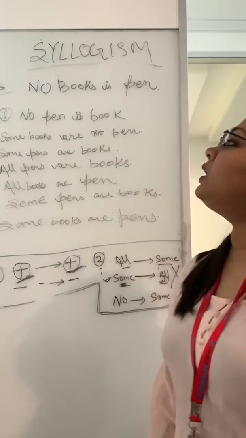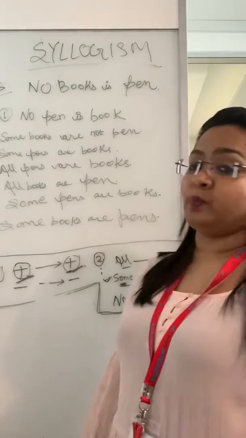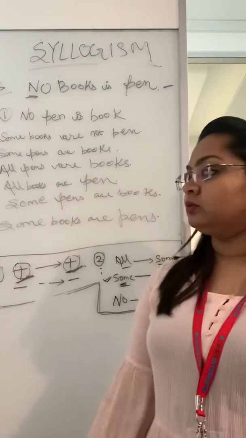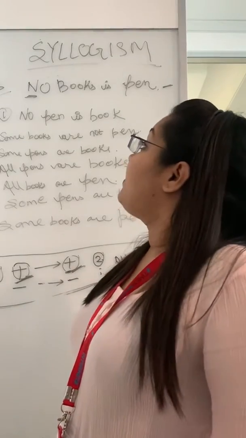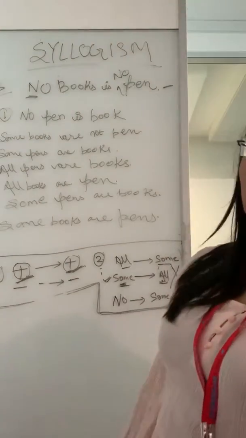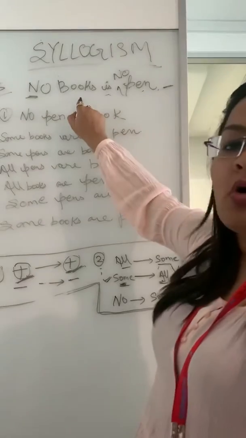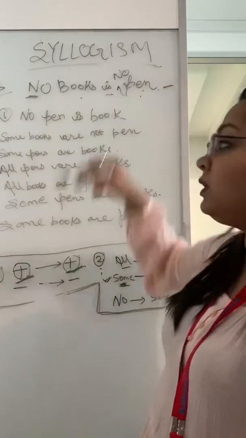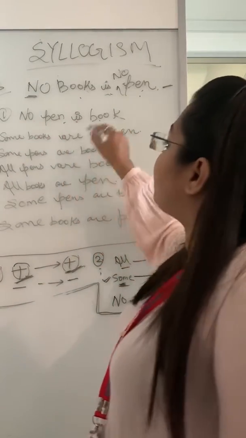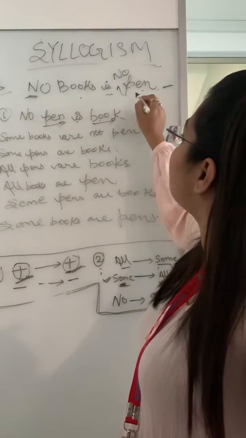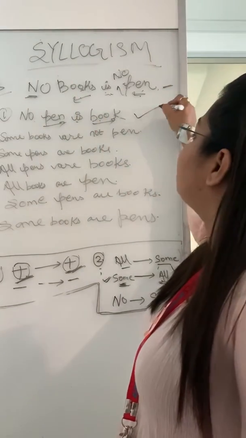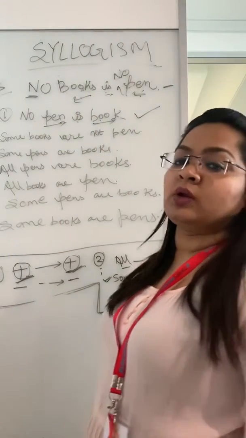Now, the statement is: no book is pen, which is a negative statement, because it is coming with no. If we have no, then what is the hidden word? It itself is no. So you can read it as no pen is book, or you can read it as no book is pen. So we'll go with the conclusions. Conclusion first is no pen is book. It is going from pen to book, so we also have to go from pen to book. We can read it as no pen is book, which is correct. This conclusion follows the statement, so conclusion 1 is correct.